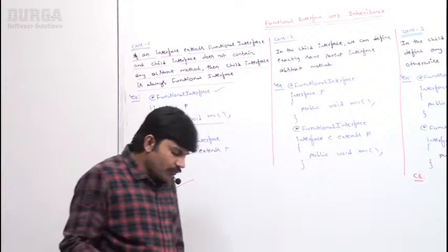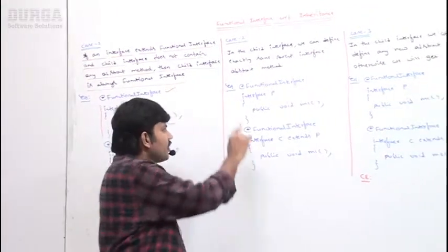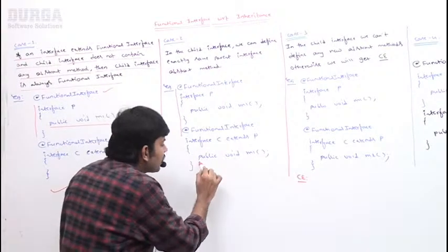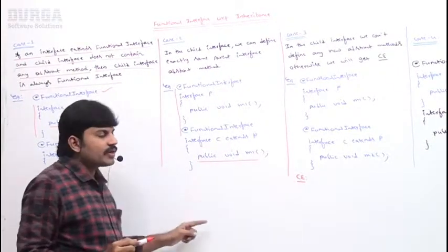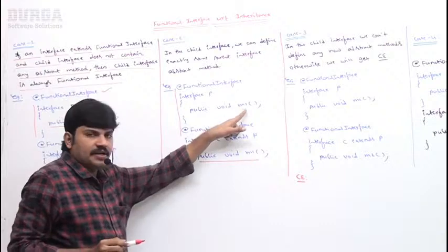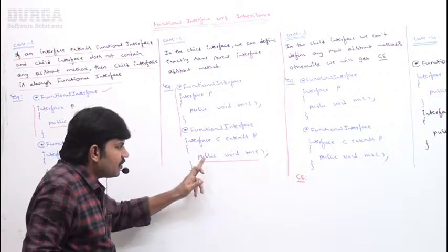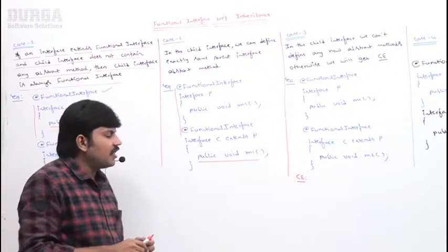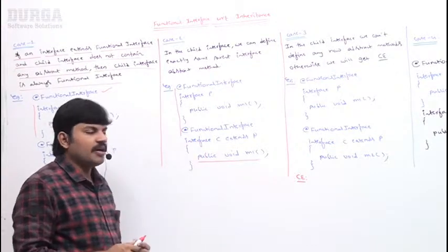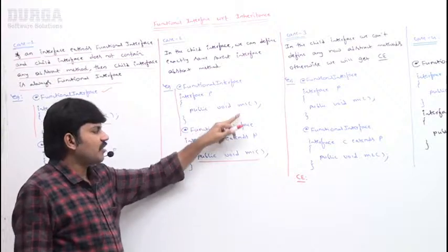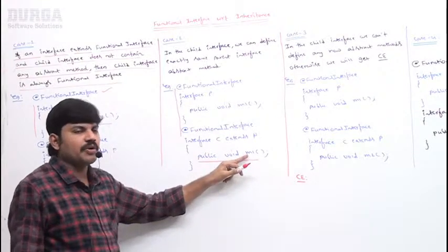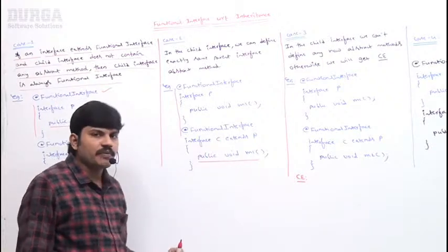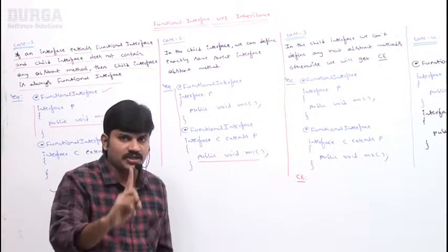Now let me go for case 2. Everything is the same, but in the child interface I declare public void m1. Whatever abstract method the parent interface contains, I declared the same abstract method in the child interface also. Have you observed? Can you tell how many abstract methods the child interface contains? Because it's always the same signature, it is overriding. So the child interface also contains only one abstract method.